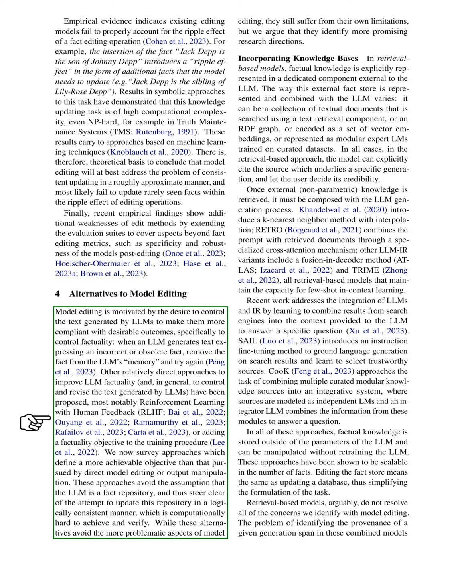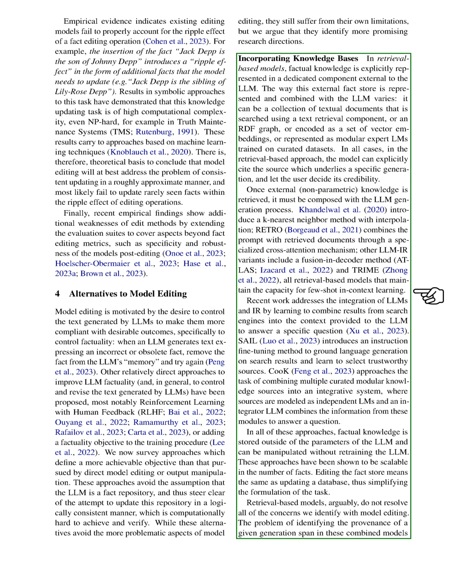One such alternative is incorporating knowledge bases. In retrieval-based models, factual knowledge is stored in a separate component outside the LLM. This external fact store can take various forms, such as a collection of text documents, a graph, a set of vector embeddings, or even expert language models trained on specific datasets. The model can then cite the source of a specific piece of generated text, allowing the user to judge its credibility. Once the external knowledge is retrieved, it's combined with the LLM's generation process. Several methods have been proposed to integrate this external knowledge with the LLM.